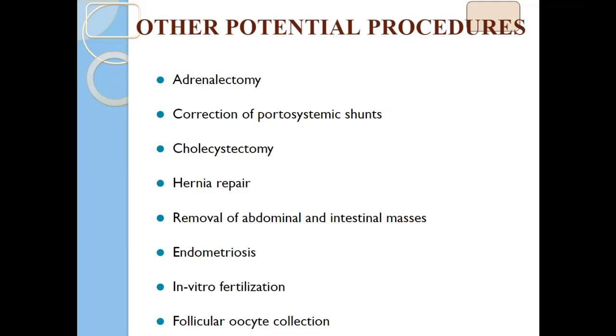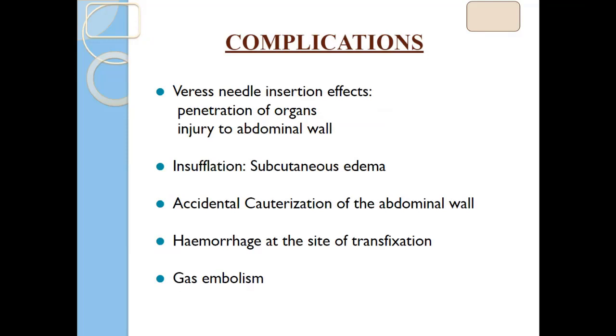Basically, any good thing has some other sides also; complications are always there. The basic complication in laparoscopy is while passing the Veress needle. Passing the Veress needle needs huge experience and daily practice. While passing the Veress needle, you may go into the subcutaneous tissue, you may be in the muscle, or in another part, and you may insert the gas subcutaneously.